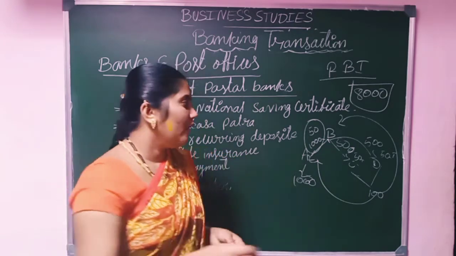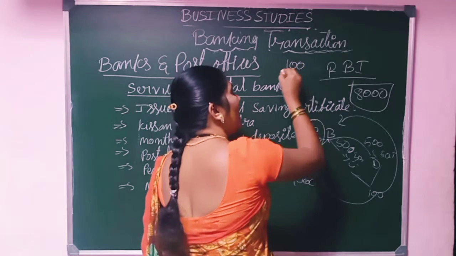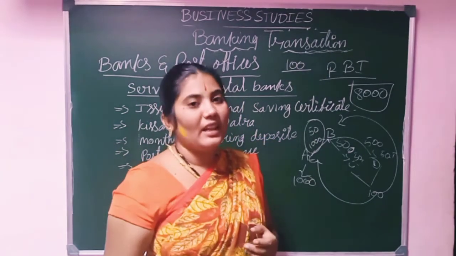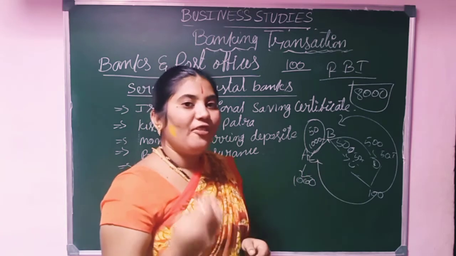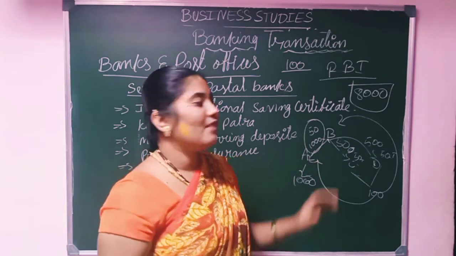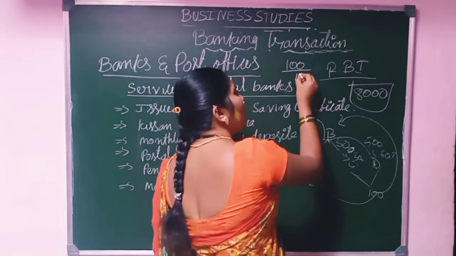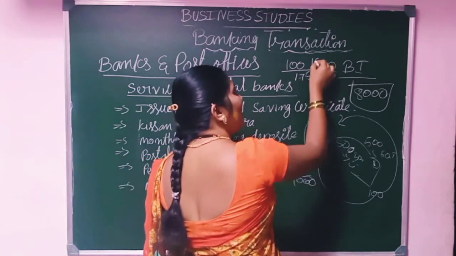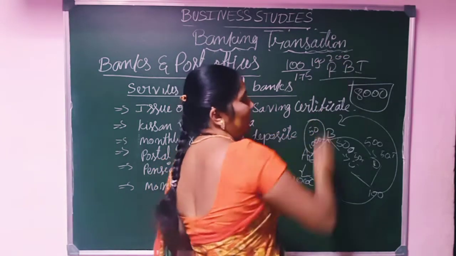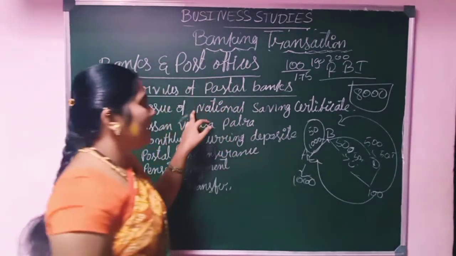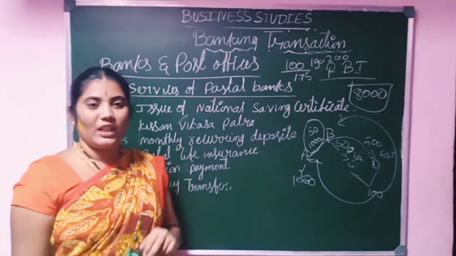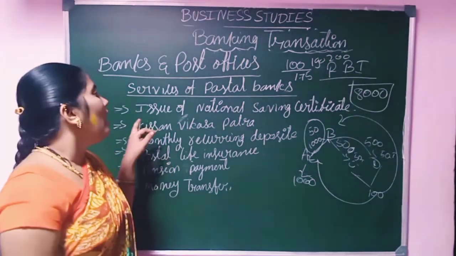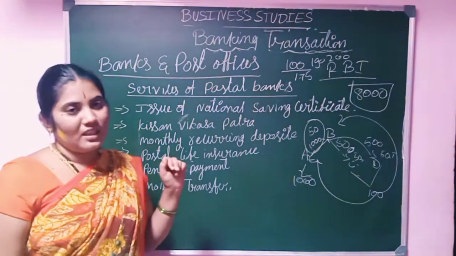If we purchase a 100 rupee NSC, after 5 years or after 10 years, according to the rules of the post office, we will get back our 100 rupees as 175 rupees, 190 rupees, 200 rupees, likewise. These are called NSCs. So issuing National Saving Certificates is one of the services of the postal bank. Then Kisan Vikas Patras.